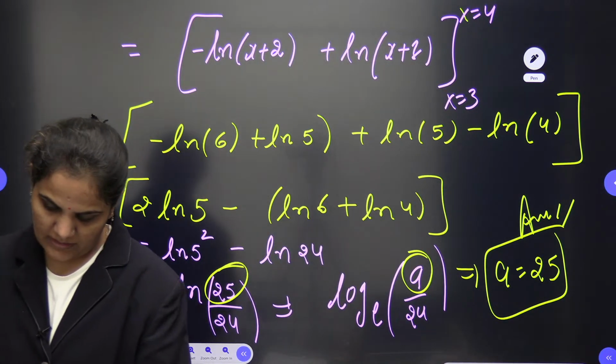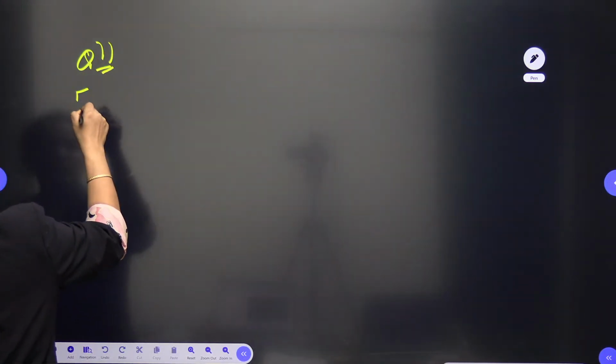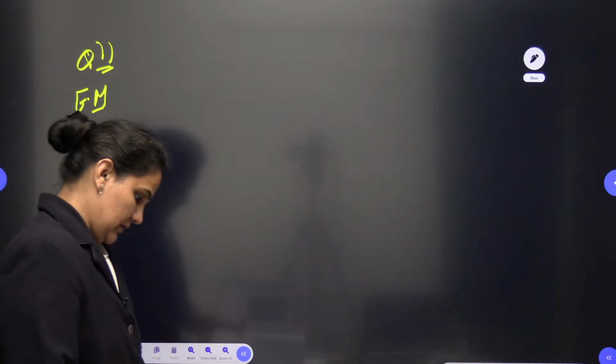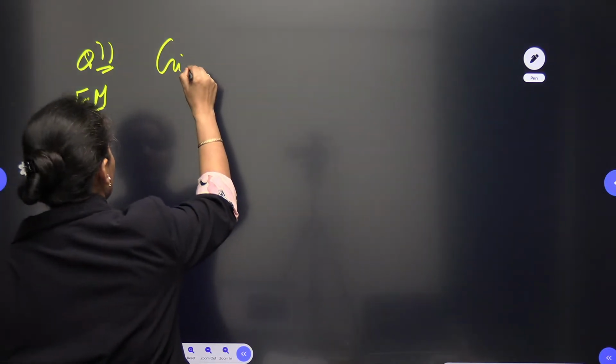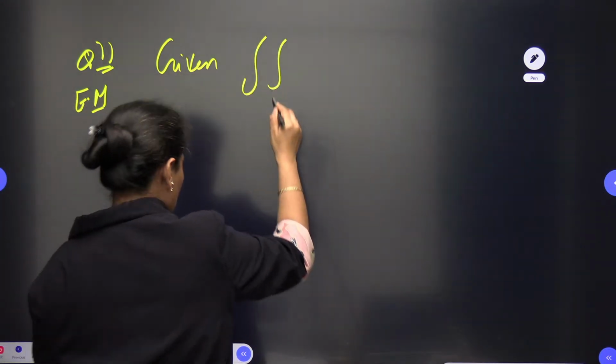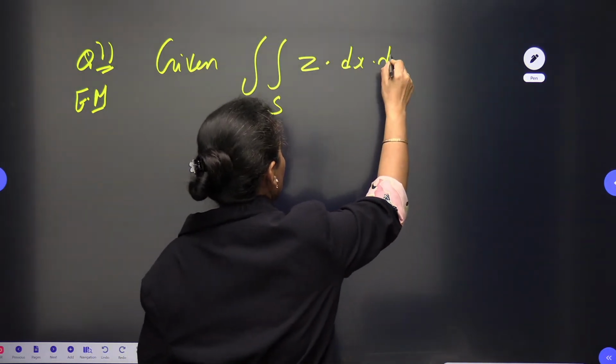Now one more question we are having from the integration. Let's see the double integration question. This question is also from engineering mathematics. So the question is given to us, and we need to find out the value of this one: double integration z dx dy.